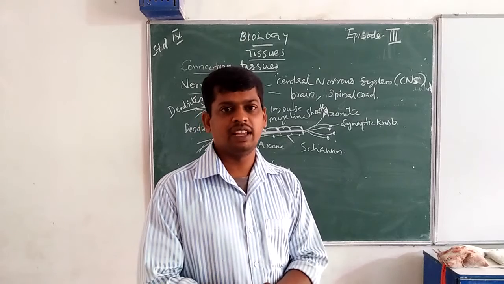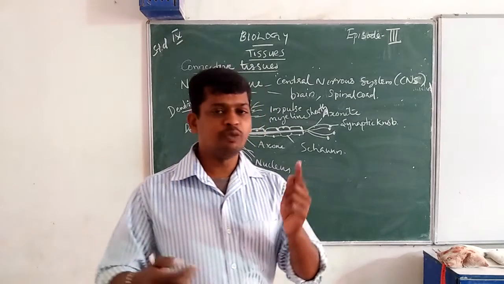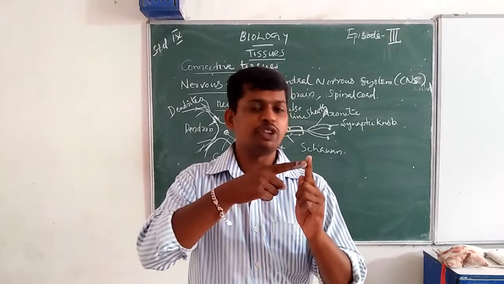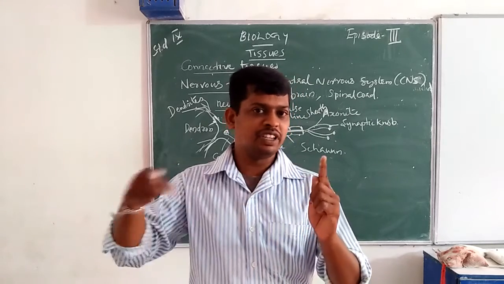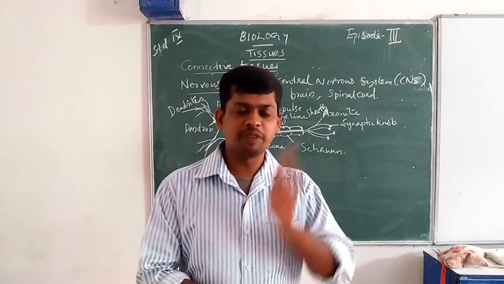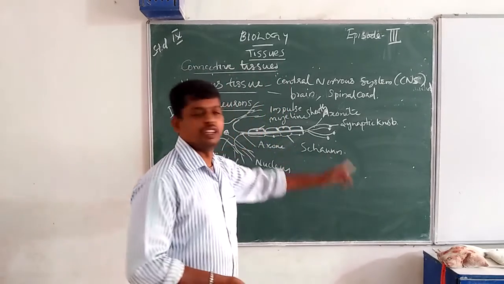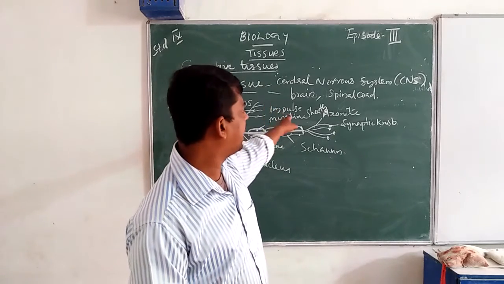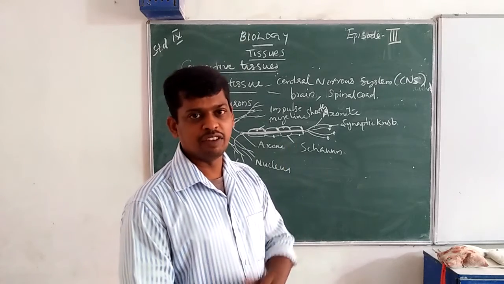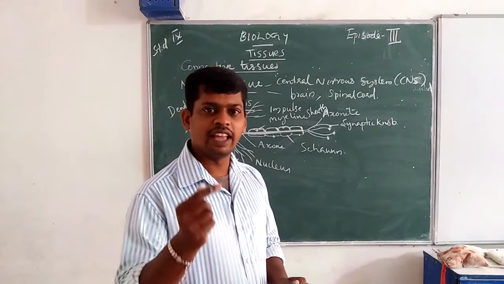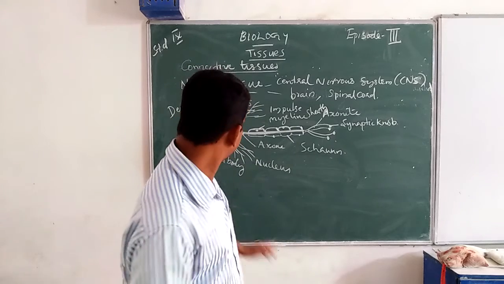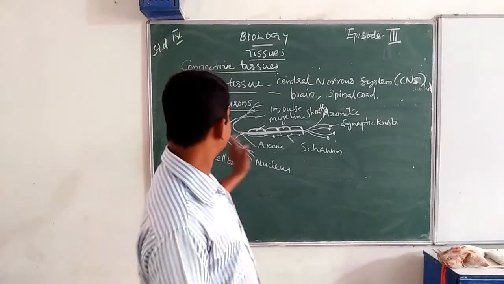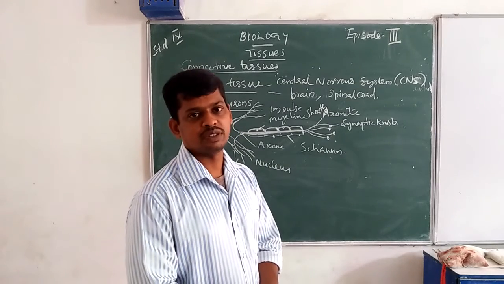Then the reply: when we touch the candle flame, the reply is to remove your finger. That reply reaches the neuron. That means the impulse goes to the brain and spinal cord, and the reply goes from the brain or spinal cord to the target point. That connection is the nerve connection. This is the function of nervous tissues. Okay.